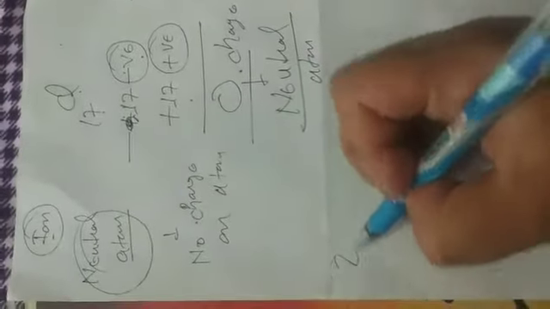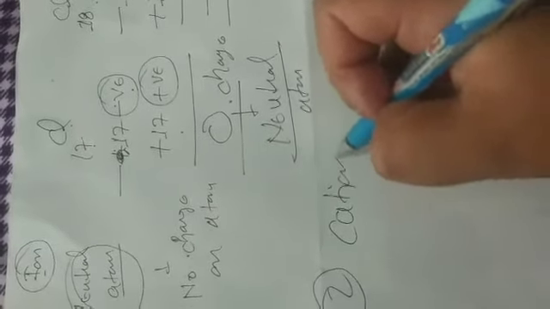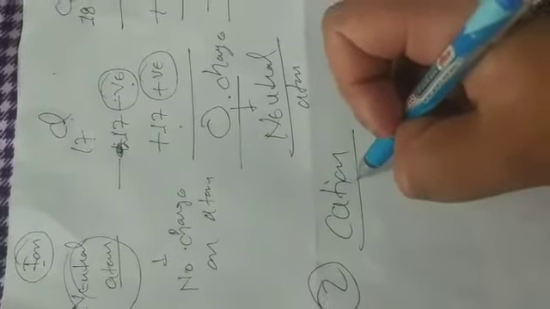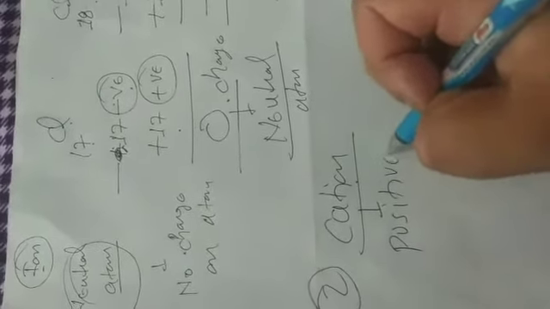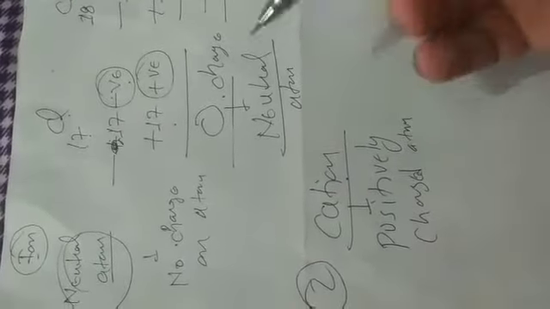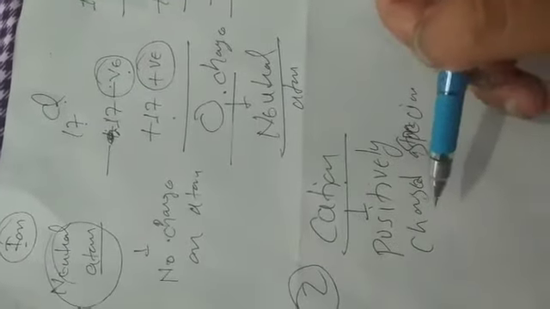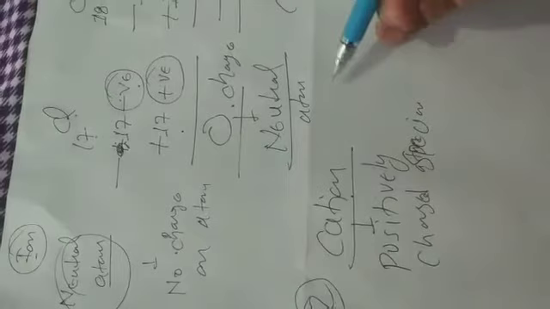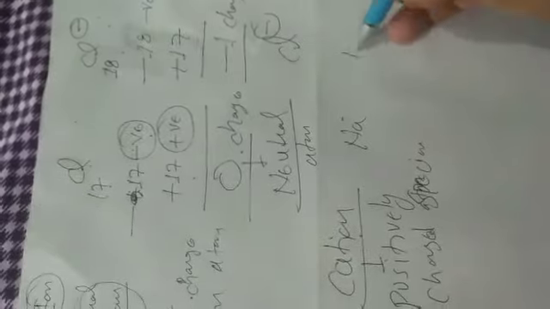The second is cation, meaning a positively charged species. Suppose sodium and sodium plus species.